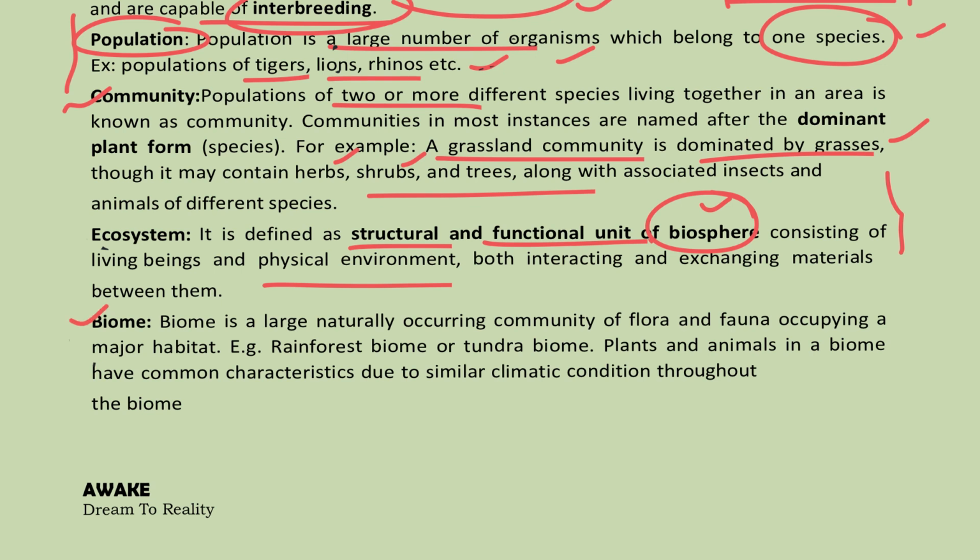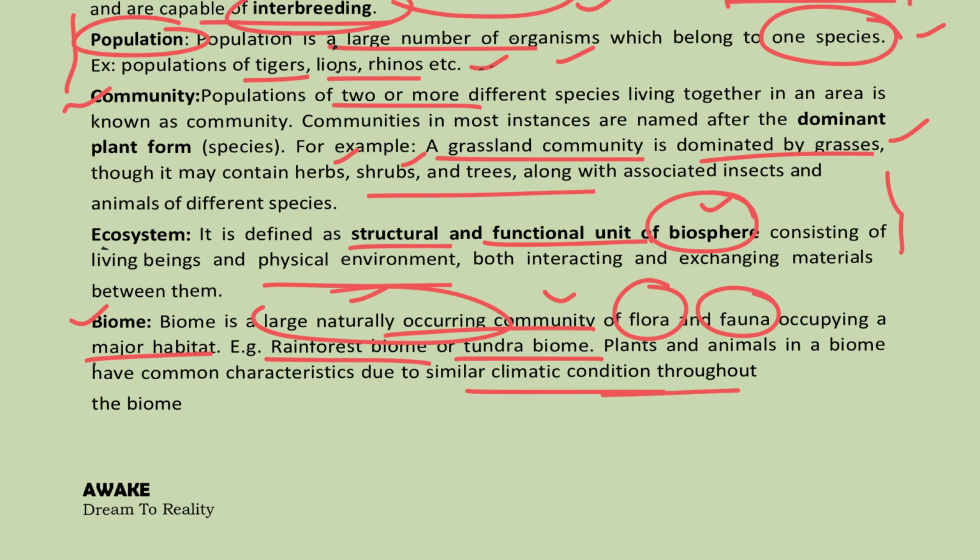Then biome is talking about a large community, like flora and fauna, existing in a particular habitat. Generally, a naturally occurring larger community is considered here. For example, rainforest biome, tundra biome. See, here the climatic conditions are the major factor. These are characterized by or influenced by the climatic factors.